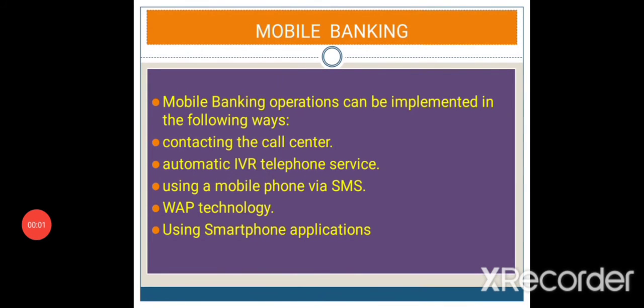Here, mobile banking operations can be implemented in the following ways. The first one is contacting the call center, then the automatic IVR telephone service, then using a mobile phone via SMS, and also web technology, and also using smartphone applications. So these are the ways we can implement mobile banking.